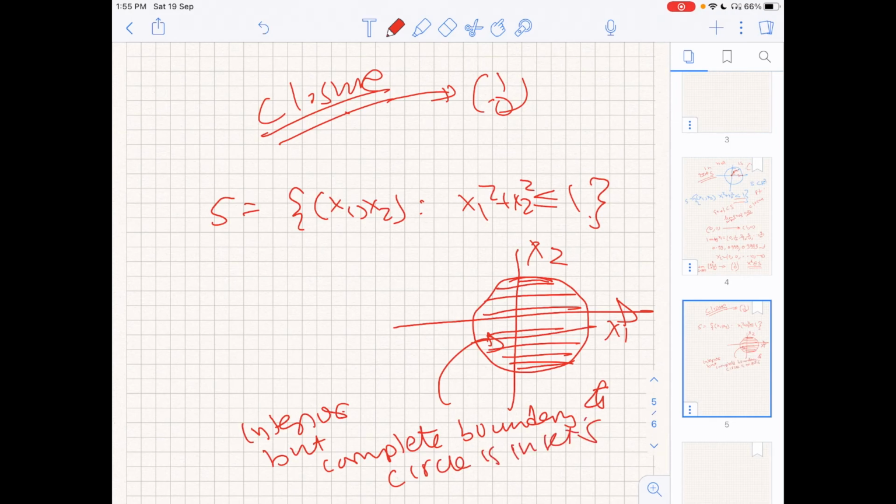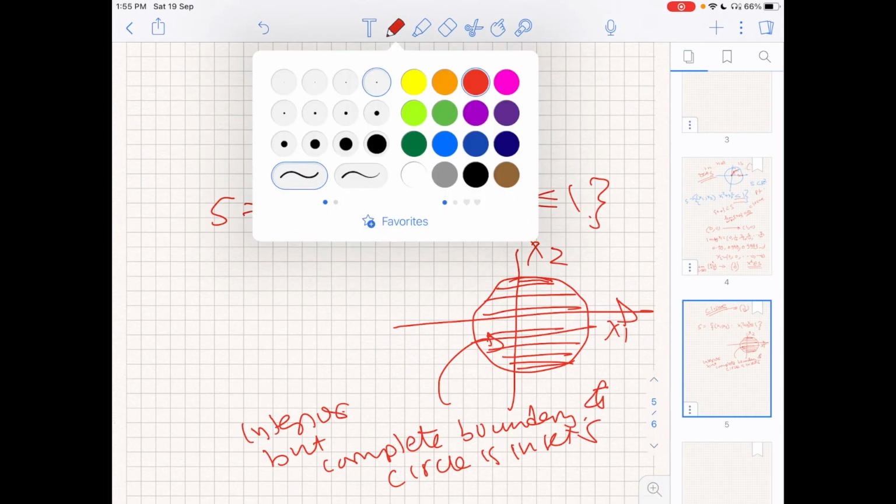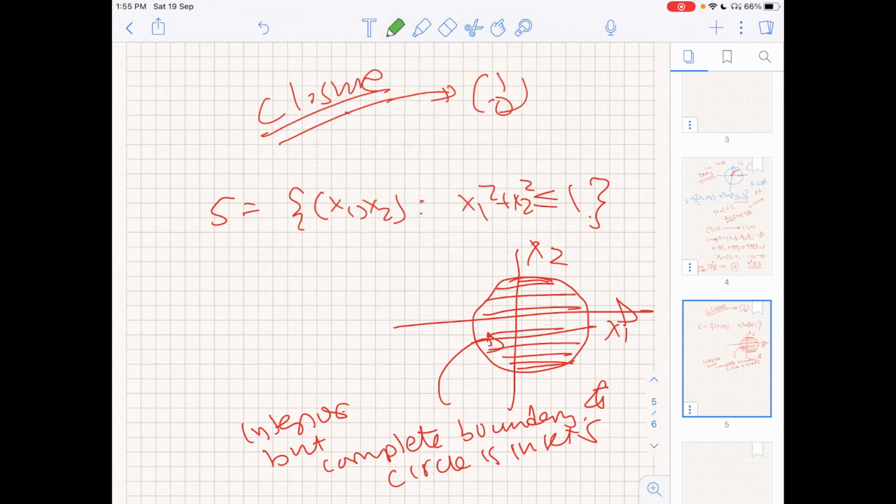When you take a convergent sequence of points, either it is inside or it will go to the boundary. But since the boundary is also a part of your set S, this set S is equal to its closure.